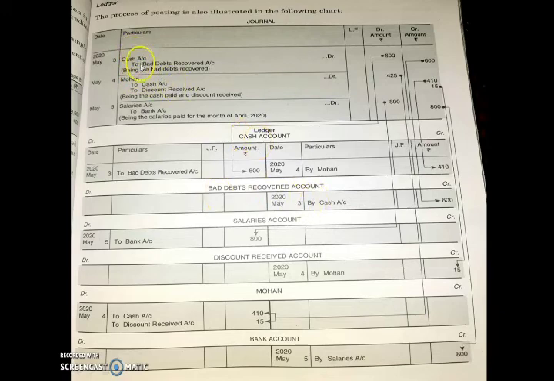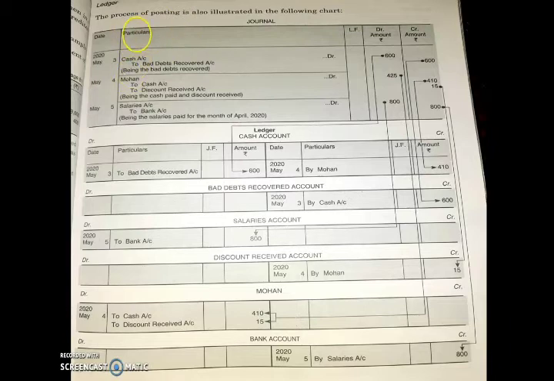So from this journal entry, you have to understand how many ledger accounts you are supposed to prepare. Cash is already there, so don't prepare two cash accounts. For each item, only one account you are supposed to prepare.